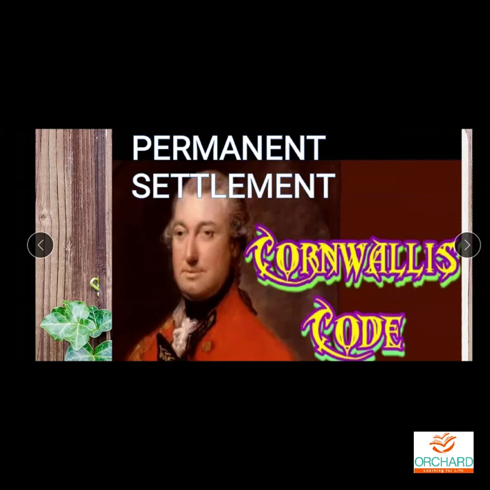This permanent settlement was introduced by Lord Cornwallis. See why Lord is used there. We say Raja, okay, Maharaja. Raja means king, Maharaja means emperor. In the same way, they used to keep a word before their name called Lord. That is why we say Lord Cornwallis, Lord William Bentinck. The Britishers alone kept their name like that.